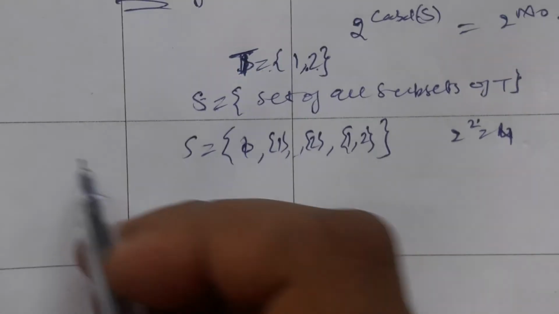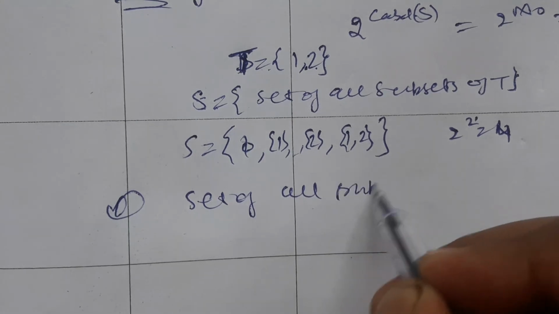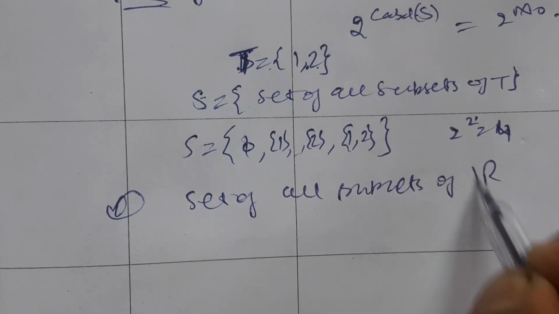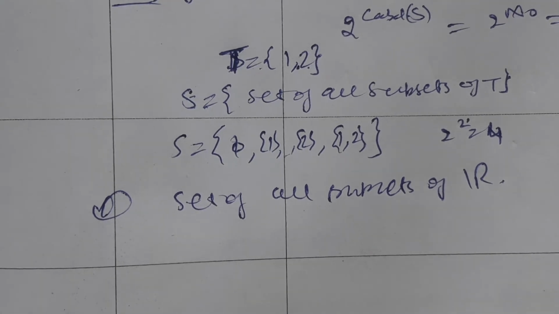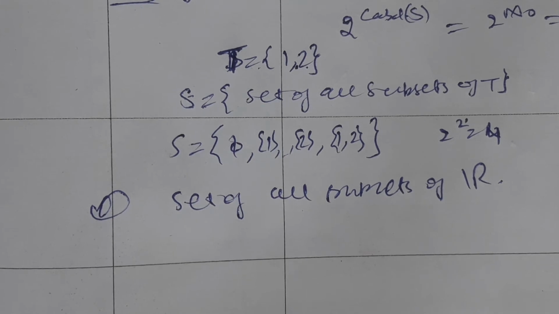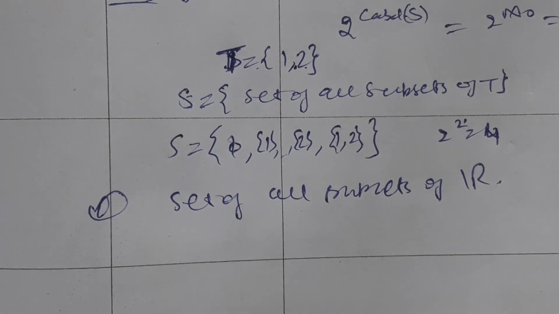Now we are asked about the set of all subsets of R. Please apply the same logic and do that. I keep it for you as an exercise. Please use the same logic as in option 3. Instead of 2 to power aleph naught, here it is 2 to power c, continuum.